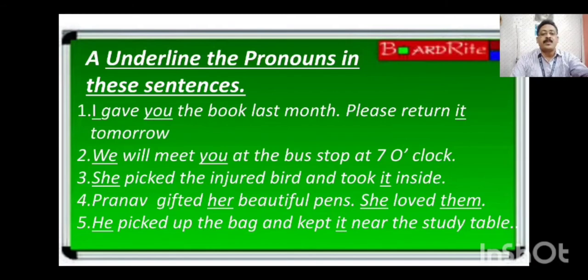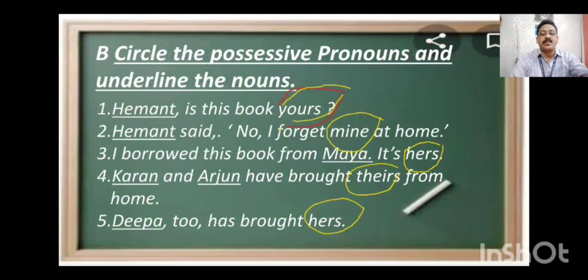Question number 5. He picked up the bag and kept it near the study table. He is the pronoun here. It is also a pronoun. In question number 5, he and it are the 2 pronouns. This is bit number A. Now we'll move on to bit number B. Circle the possessive pronouns and underline the nouns. Means if it is a possessive pronoun, circle it. If it is a noun, underline it.